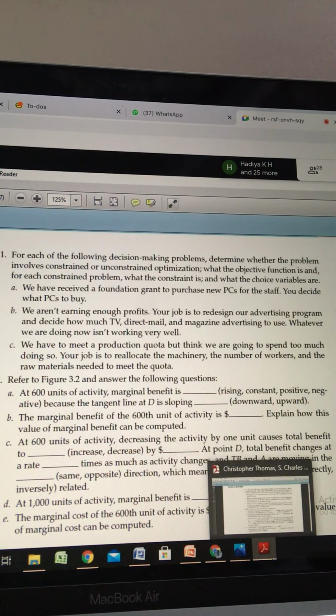I may be wrong or right, but in my logic, I'm thinking that would be a cost minimization problem. Another one, the third one, we have to make. This is how we have to learn economics. You have to think on your own. You have to use your own logic.